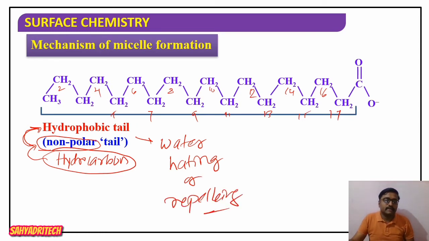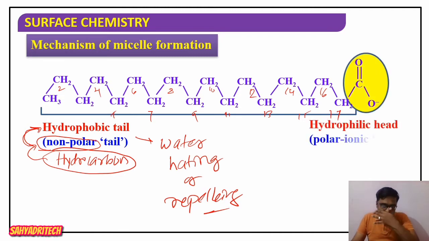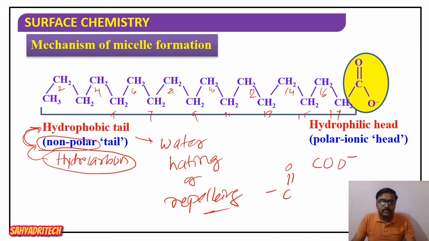Now, if we consider the COO⁻ group, the carboxylic group, or you can say C double bond O⁻, it is going to carry a charge, a negative charge. When you look at the water molecule and its charge distribution, since oxygen is more electronegative, it carries a partial negative charge, and hydrogens carry partial positive charges.